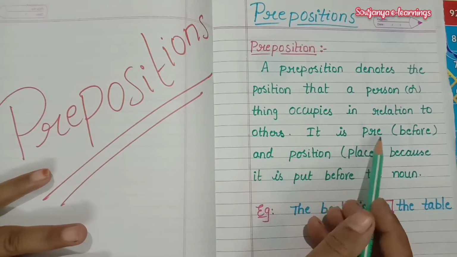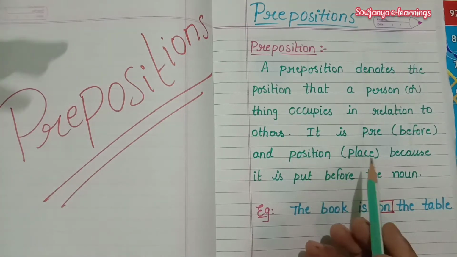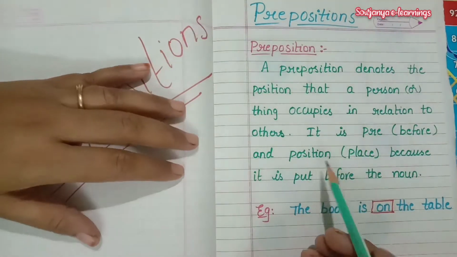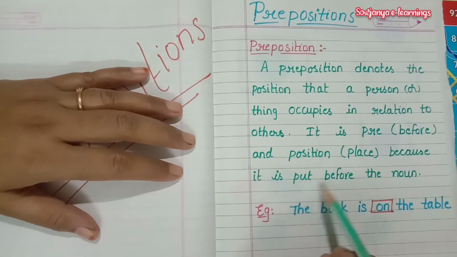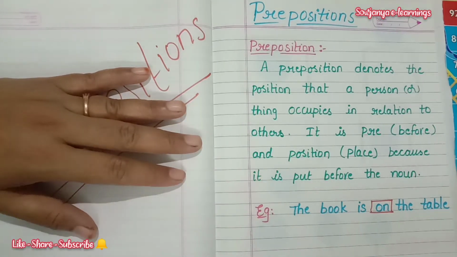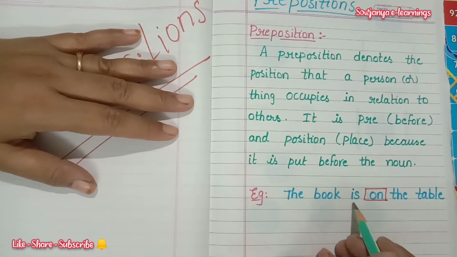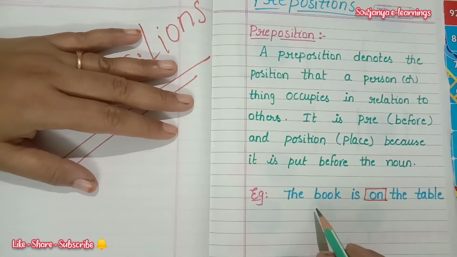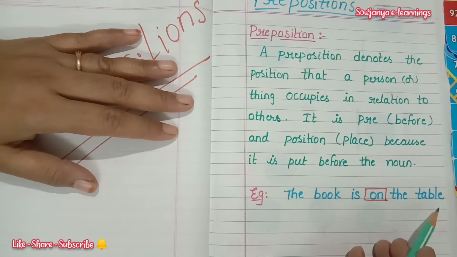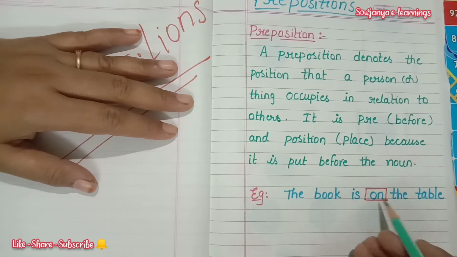Pre means before, and position means the place where the persons or things are, because it is put before the noun. Where will we keep this preposition? We'll keep it before the noun. For example, the book is on the table. Here we are telling about the book and table. Where is the book? The book is on the table.